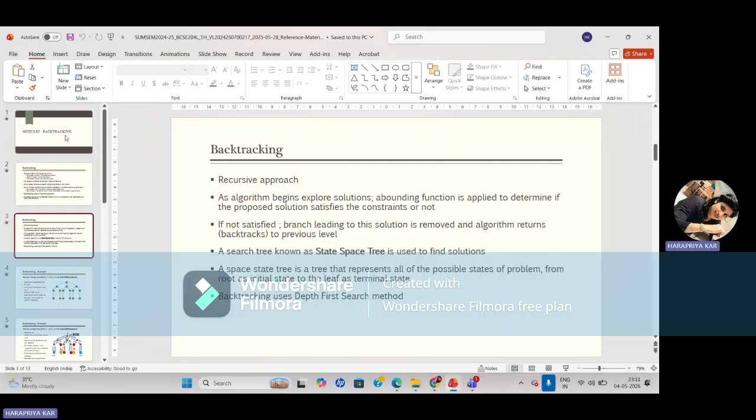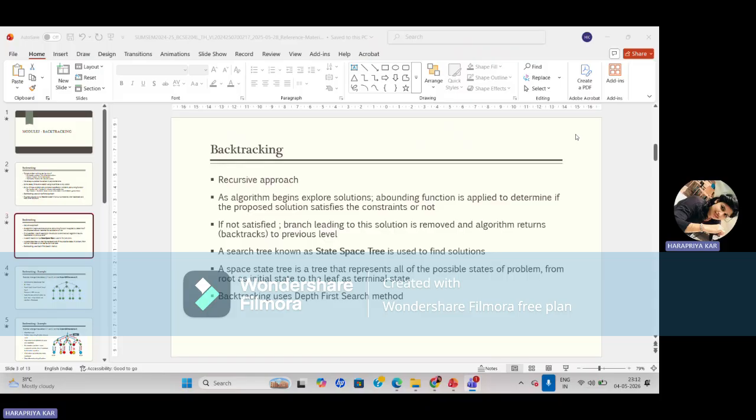What is a state space tree? Basically, it represents all of the possible states of the problem. In the particular problem, whatever states there are will be represented with the help of the state space tree, from the root as the initial state to the leaf as a terminal state. So here two states are minimally used: the first one is the initial state and the next one is the terminal state.